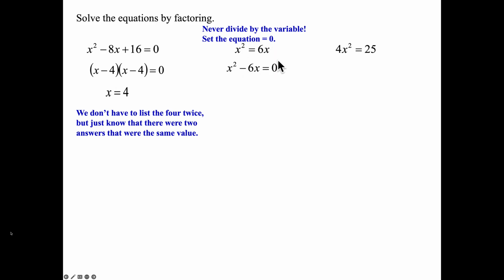Minus the 6x over, get it set equal to 0. I can factor out an x as the GCF. X equals 0, x equals 6. There's my two answers.